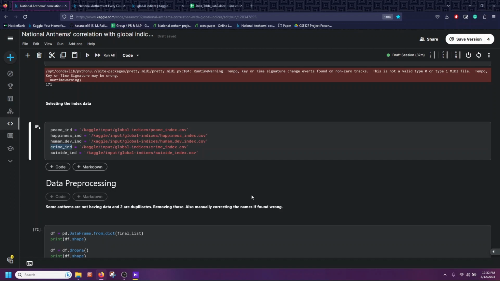So it can be extended so that the popular music of one country can be taken into consideration, all the tracks instead of only the national anthem, and then it can be clustered, so it can be a better research scope, I think, for the future. And I think for now this work is publication worthy because it is novel and it is not done yet.